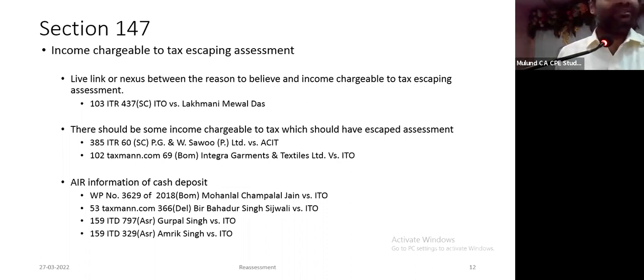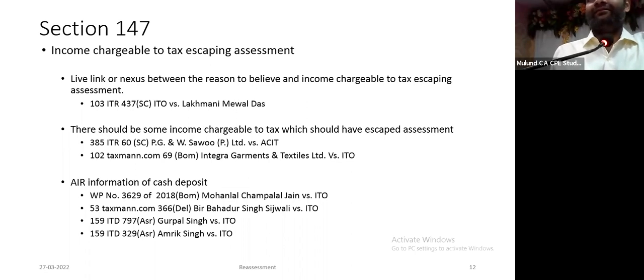Ultimately, it's a loan. You yourself are saying it's a loan. Loan is not income. If you want to tax it under section 68, there has to be a credit entry in my books of account. All these transactions are outside the books of account. So 68 में भी तुम add नहीं कर सकते. Even otherwise you cannot add. Bombay High Court says where is the income escaping assessment? Ultimately, what you want to do is you want to levy penalty under section 269SS violation.